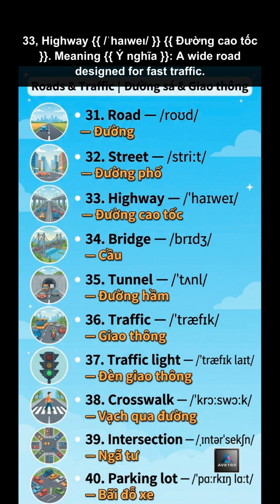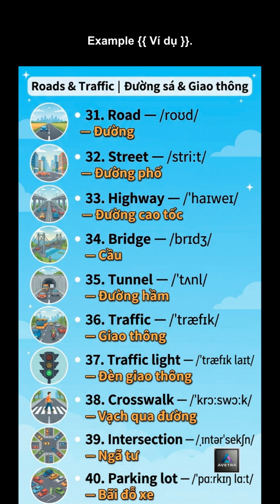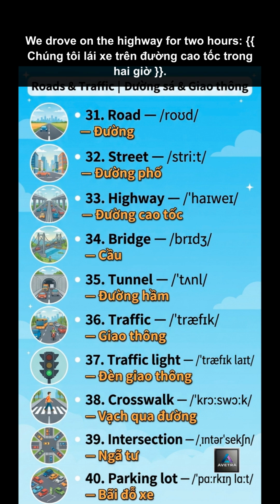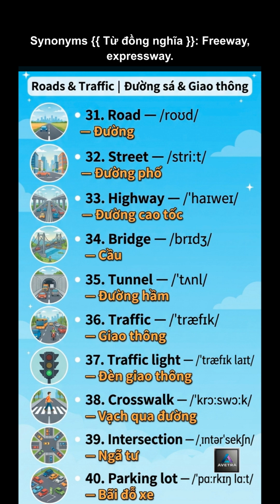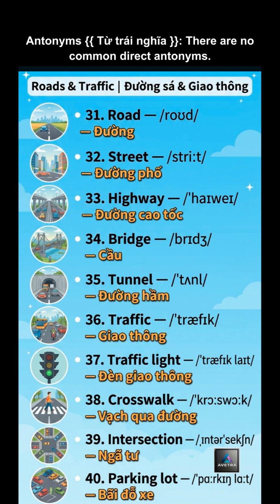33. Highway. Meaning, a wide road designed for fast traffic. Example: we drove on the highway for 2 hours. Synonyms: freeway, expressway. Antonyms: there are no common direct antonyms.